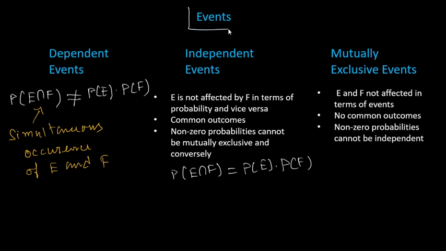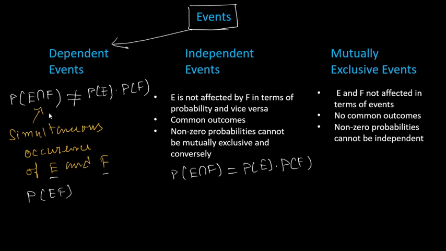E and F are the events. In the first case, the dependent events: for instance, E and F, the probability of simultaneous occurrence of EF, which can also be represented as EF.